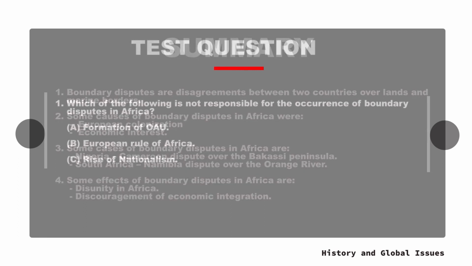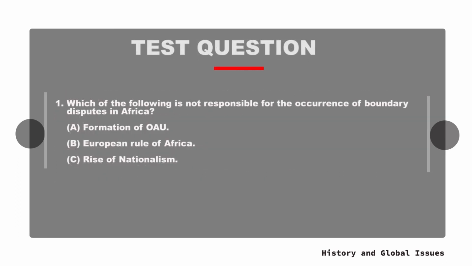Question 1. Which of the following is not responsible for the occurrence of boundary disputes in Africa? A. Formation of OAU. B. European rule of Africa. Or C. Rise of nationalism. The correct answer is A. Formation of OAU.